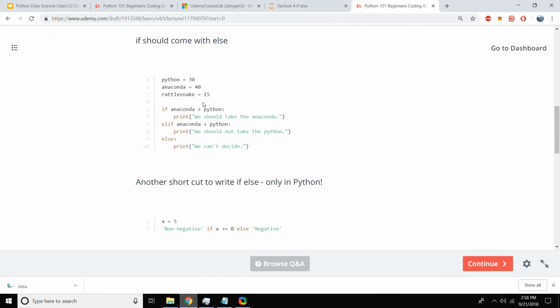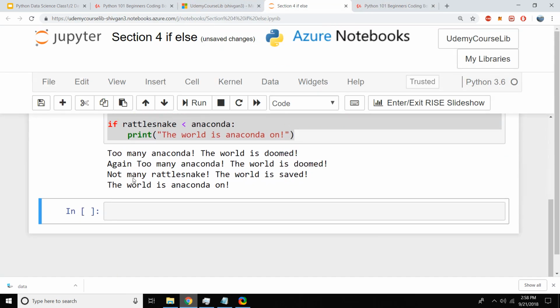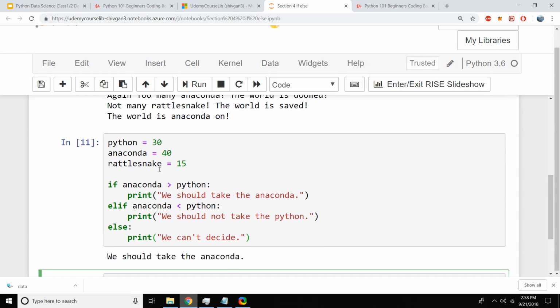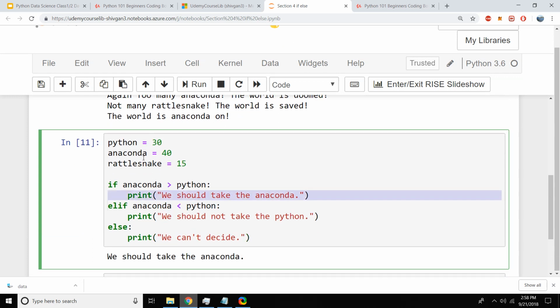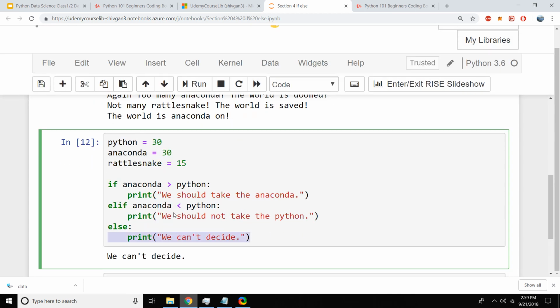What I want you to do is copy this code, go here, and try to run it. So if Anaconda is greater than Python, we should take Anaconda. Else if Anaconda is less than Python, we should take Python. Else we cannot decide. And when do you think this else is going to trigger? This else is going to trigger when Anaconda is equal to Python. Otherwise, this else will never trigger.